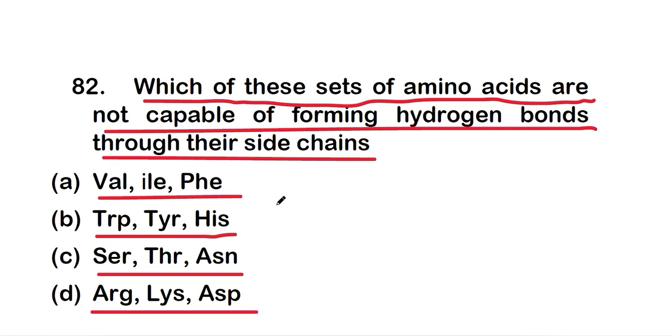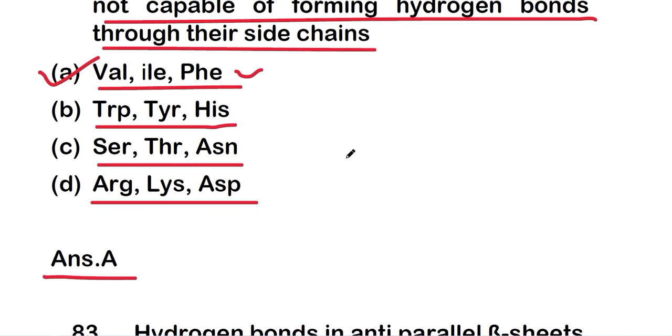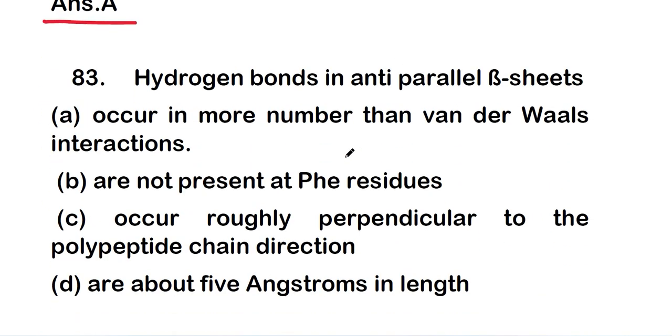The right answer is option A, valine, isoleucine, phenylalanine. These three amino acids are not capable of forming hydrogen bonds through their side chains. They don't have side chains containing an OH group, so they cannot form hydrogen bonds.